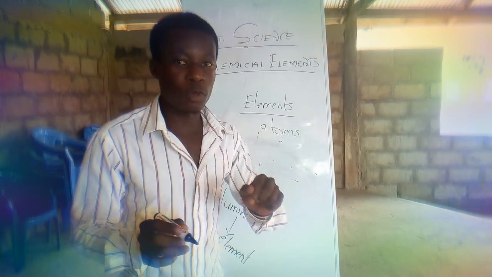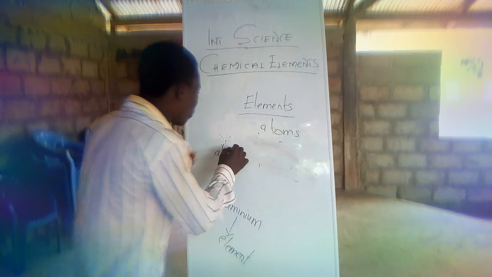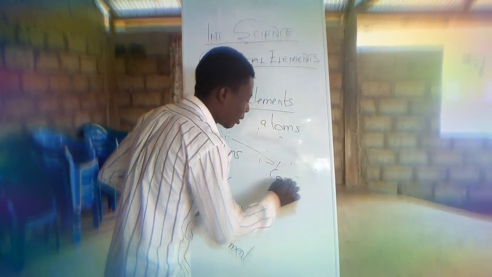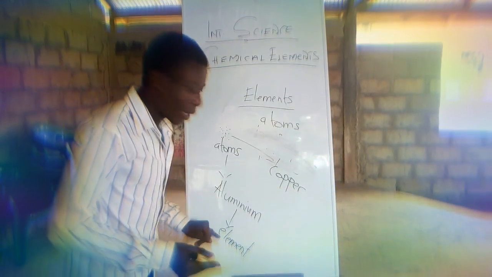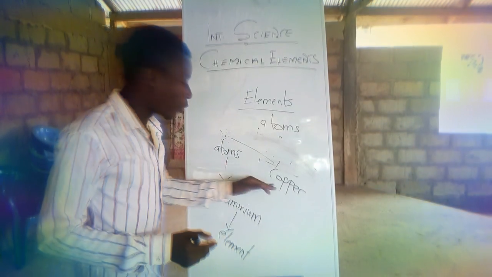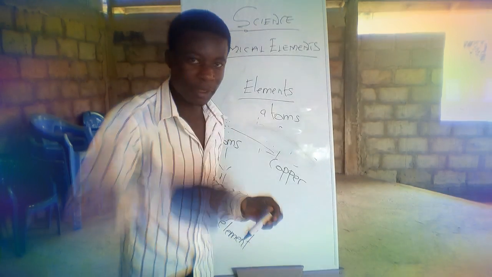A group of atoms. So if a group of atoms can form aluminum, the same group of atoms can lead to the formation of what we call what? Copper. So for the fact that aluminum is considered to be an element, meaning copper too is what? An element, because it is formed from what? An atom. I hope you are getting what I'm telling you.